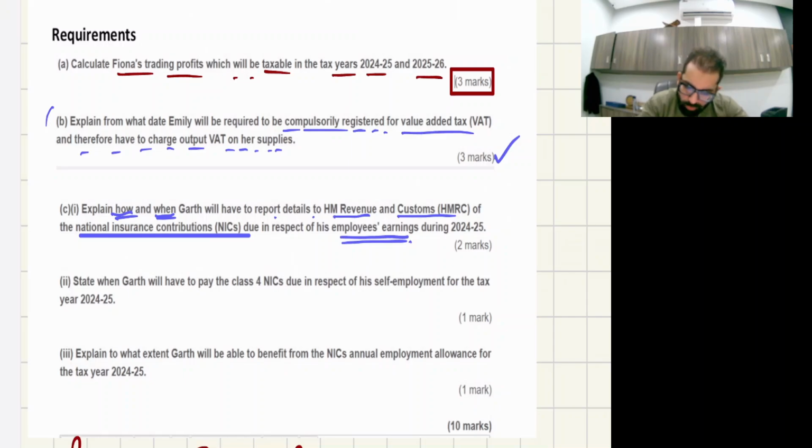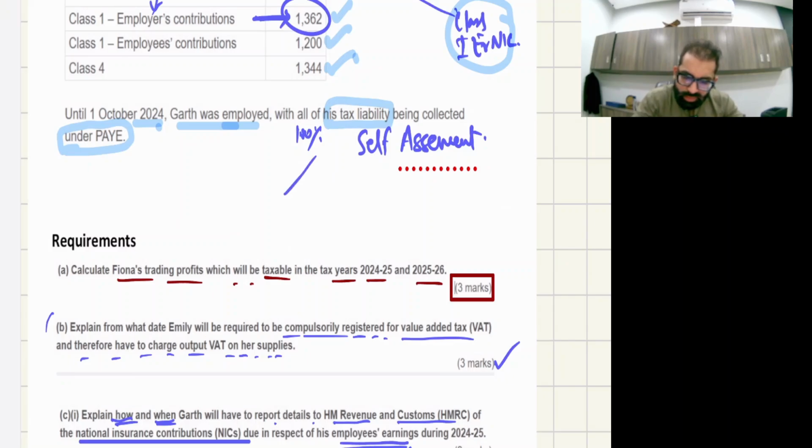State when Girth will have to pay class 4. Class 4 NIC is due in respect of the self-employment for the tax year 24-25. I told you, in normal circumstances, class 4 NIC is paid through POA. But this person got the exemption from POA because it was written in this line: he paid 100% of his tax liability through pay deduction at source. That's why he got the exemption from POA.